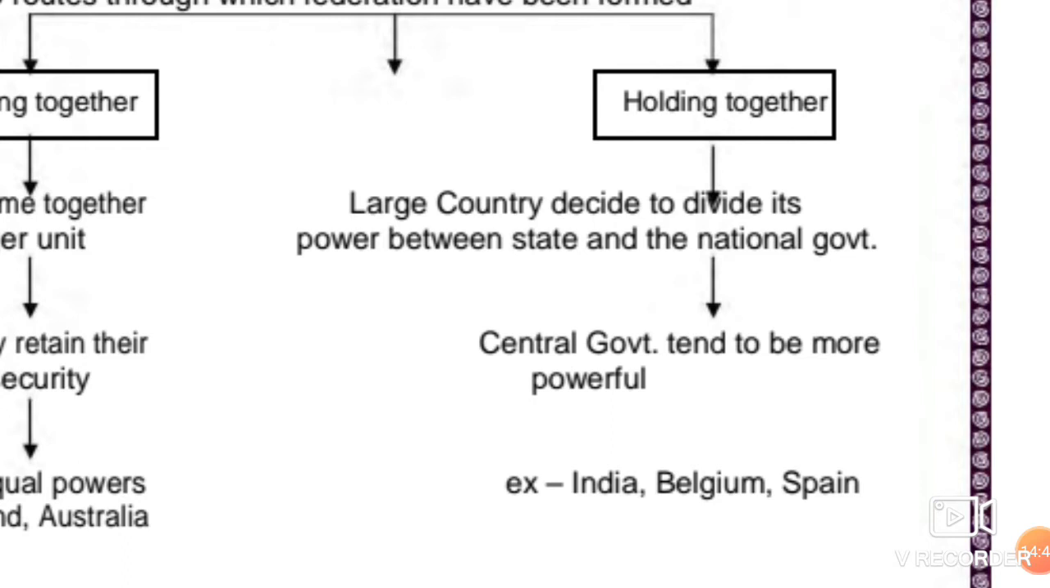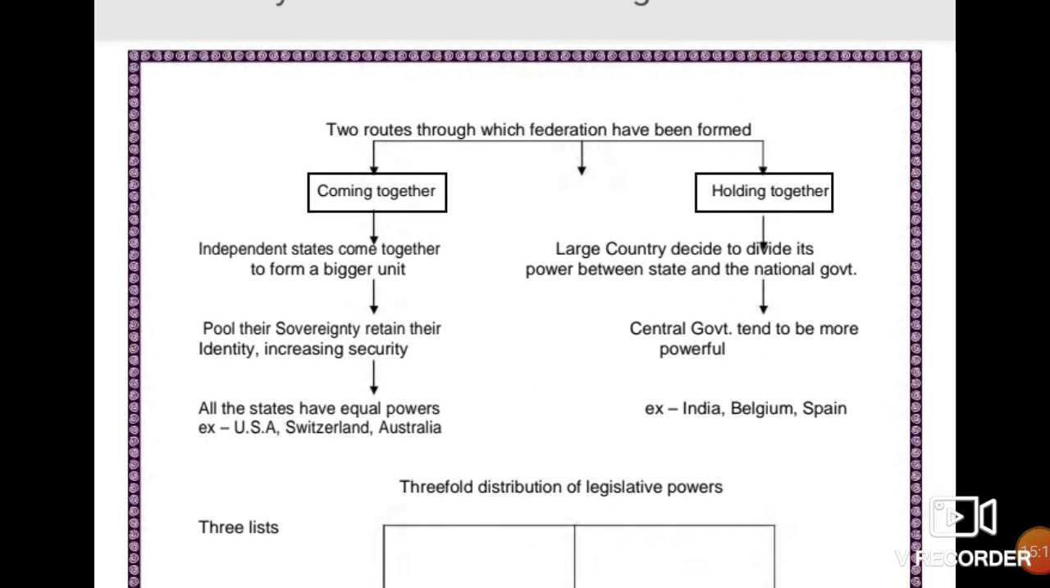Likewise, the same is the case with some of the northeastern states like Nagaland, Manipur, Tripura, where district council autonomies have been provided to some of the tribes to accommodate them and to make them feel part of the Indian Federation. Some of the autonomies have been granted. Okay, so I have cleared the holding together and coming together both.